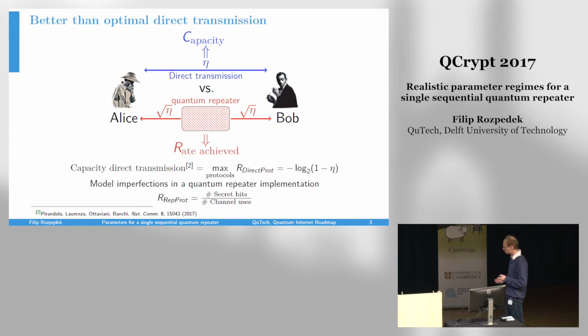We model all these processes, and then for some specific protocol that we implement using this device, we calculate the expected secret key rate. What we want to achieve is for this secret key rate to be larger than the capacity of the direct transmission channel, because if this is so, then we are guaranteed that we are achieving a rate that it would not be possible to achieve if we did not have access to this repeater.